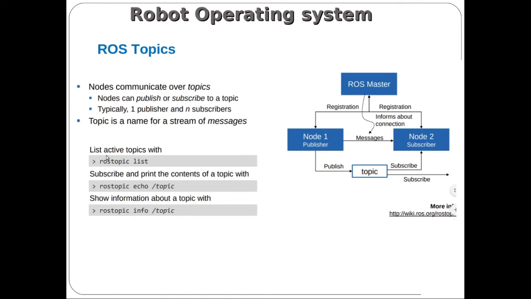If you want to see the list of topics or active topics in the robot operating system, we have one command, rostopic list. Rostopic list is used to list the topics currently published or subscribed.